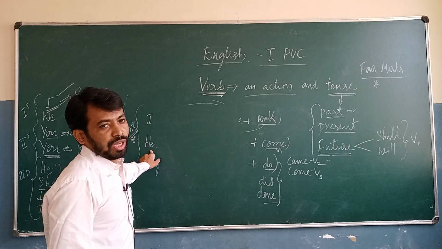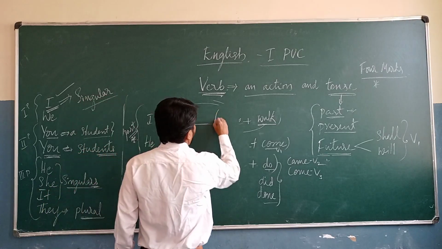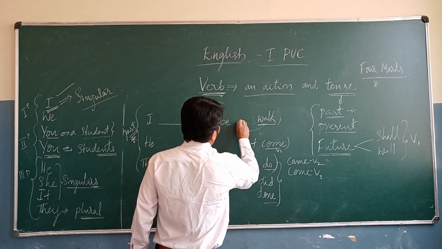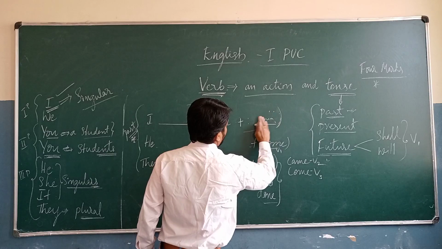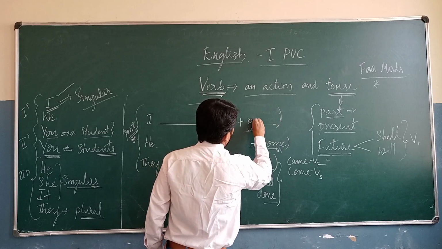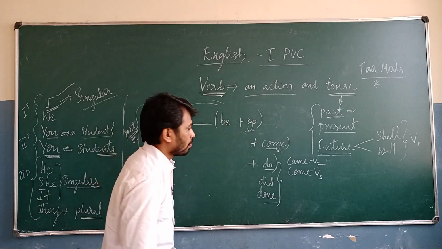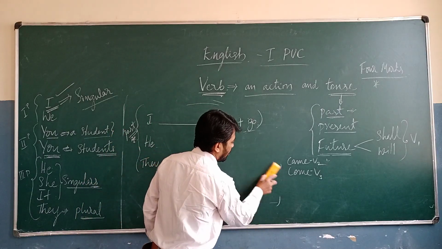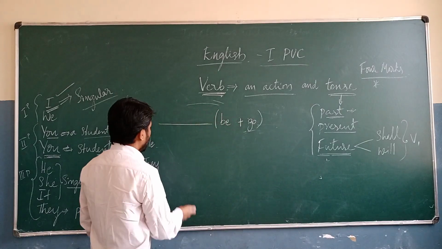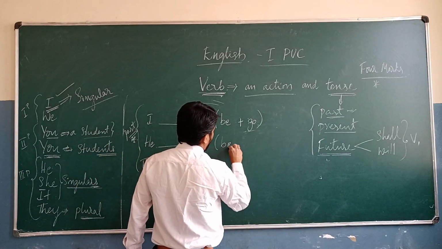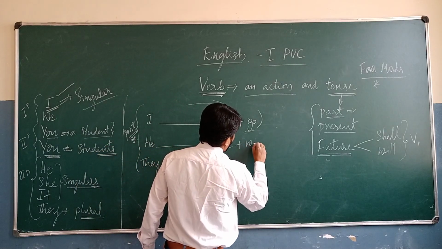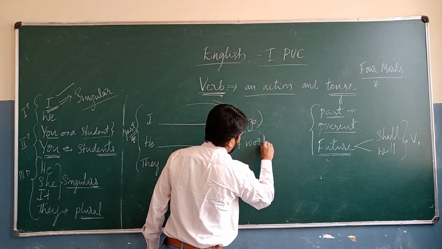Okay, so here I plus be plus walk. So here be plus go. Take go here. Be plus go. And then e, be plus work.